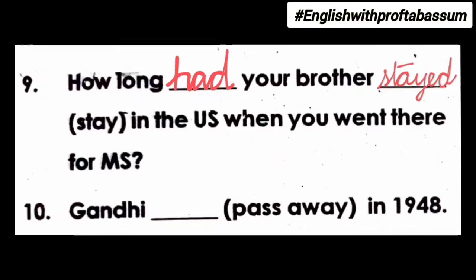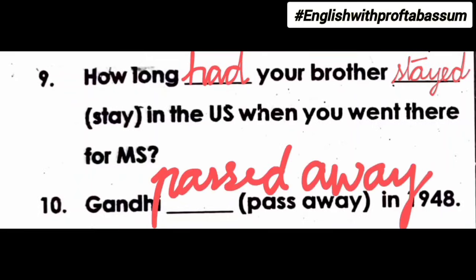10th one, Gandhi dash in 1948. So 1948 is a specific time in the past. So it's simple past tense. So pass will change to passed. So Gandhi passed away in 1948.